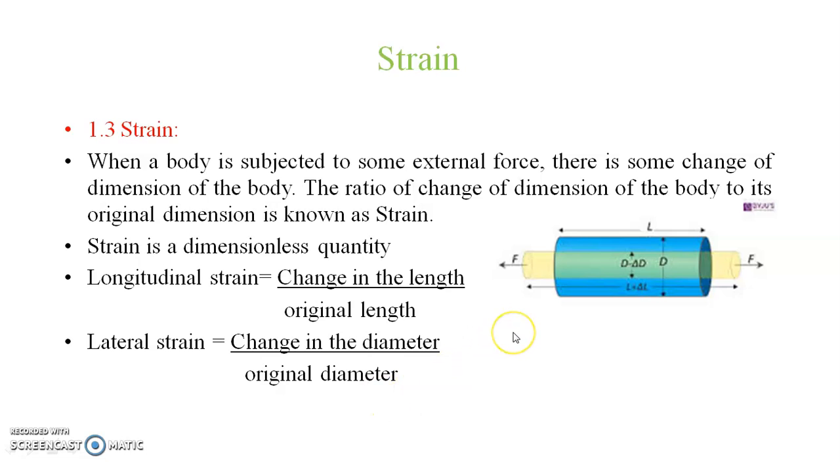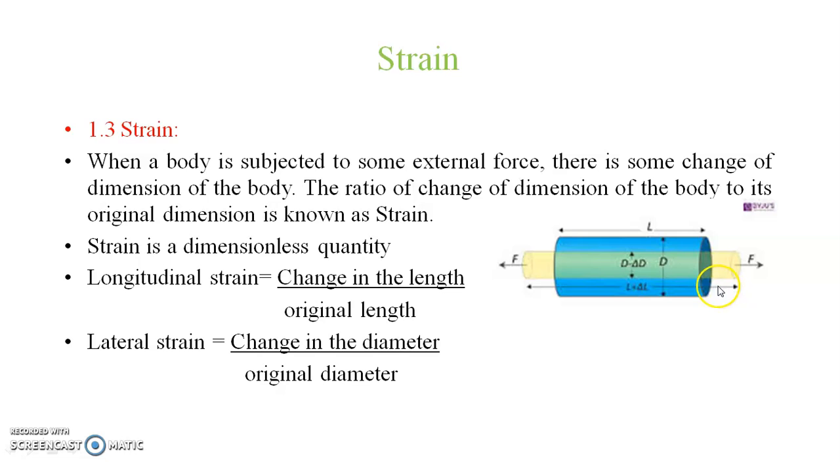The next point is strain. When a body is subjected to some external force, there is some change of dimension of the body. Now we can see the cylinder here. The cylinder has the length L and diameter D. It is subjected to an axial force F. Because of this force, there is a deformation in the dimension.